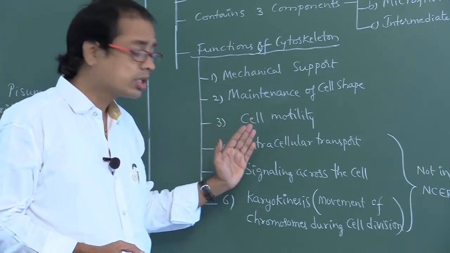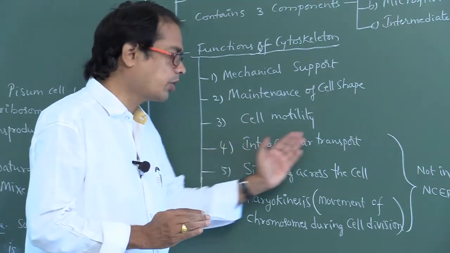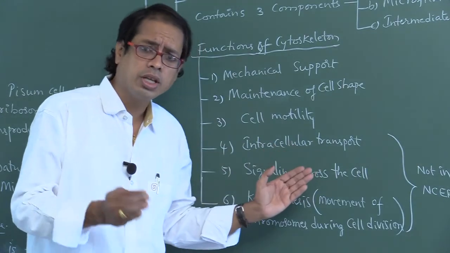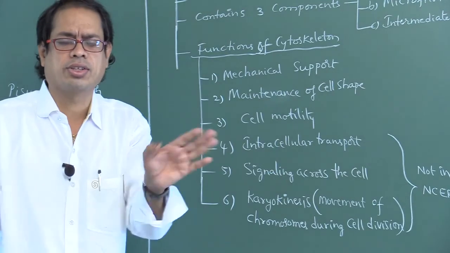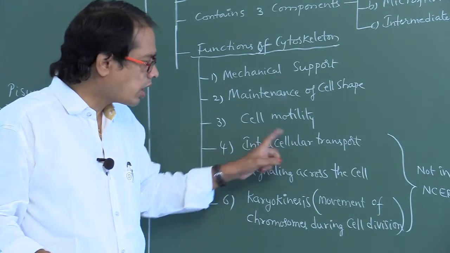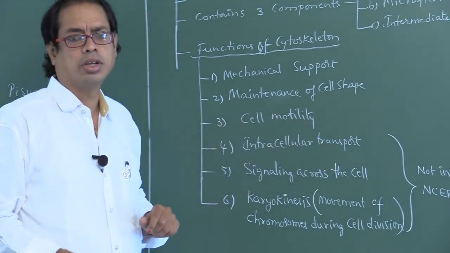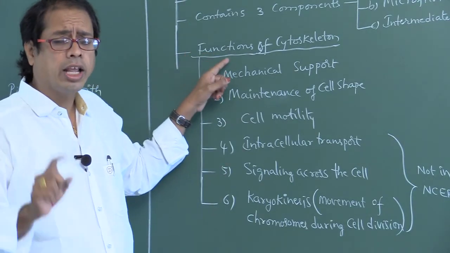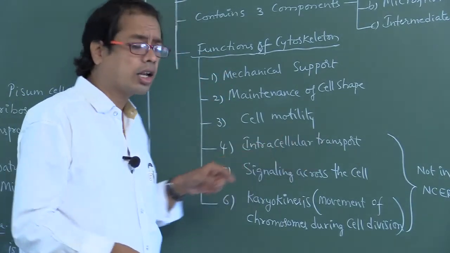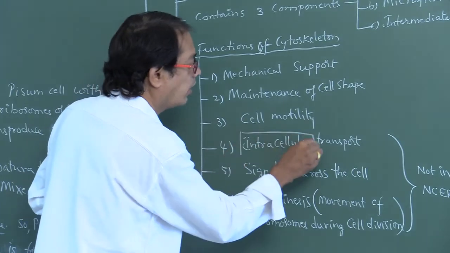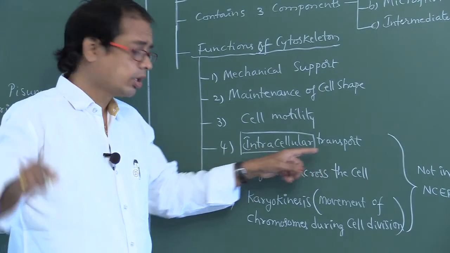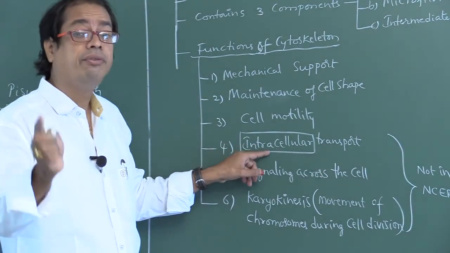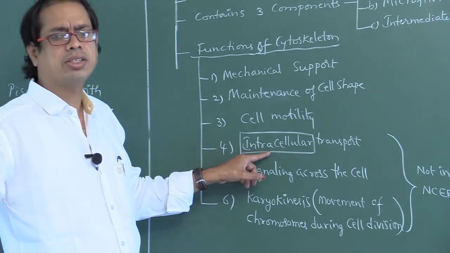It also gives intracellular transport, meaning transport occurs inside the cell, not between cells. So, does the cytoskeleton help in intercellular transport? False. Intracellular transport is true. Intra means within the cell, not between cells.